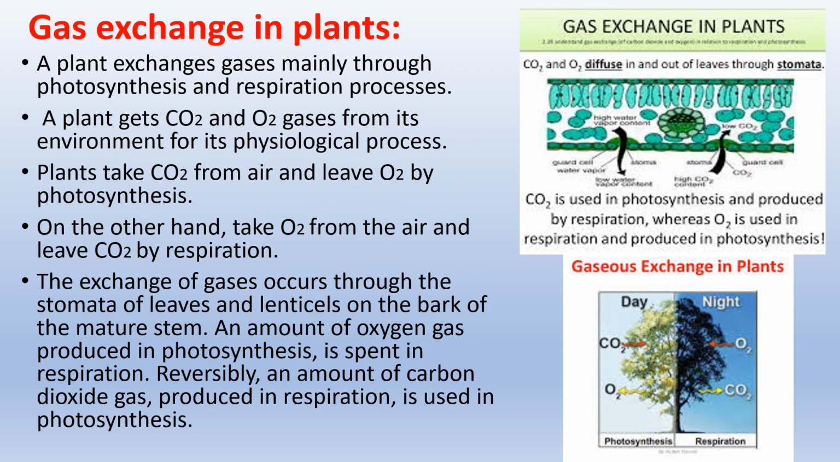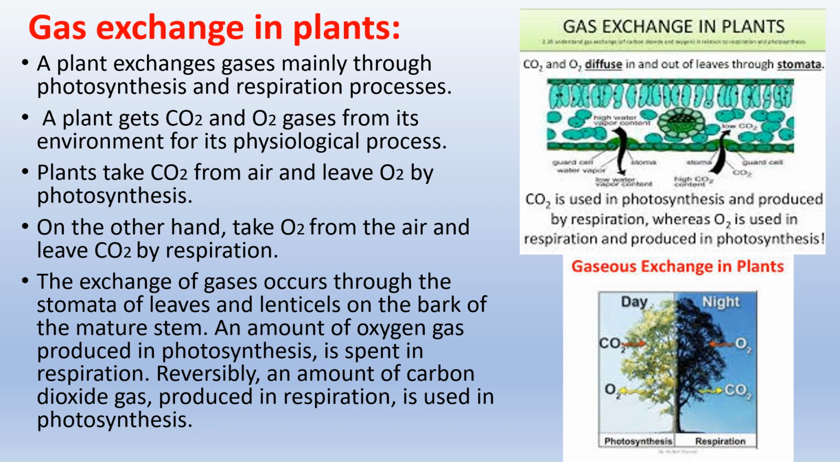Gas exchange in plants. A plant exchanges gases mainly through the photosynthesis and respiration processes. A plant gets carbon dioxide and oxygen gases from its environment for its physiological processes. Plants take carbon dioxide from the air and leave oxygen by photosynthesis. On the other hand, they take oxygen from the air and leave carbon dioxide by respiration.